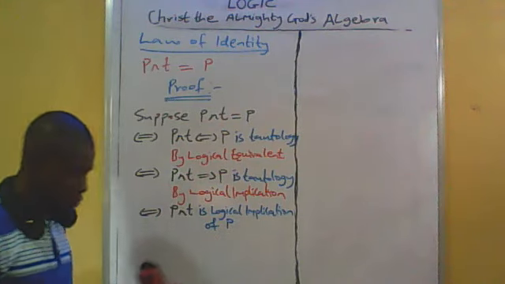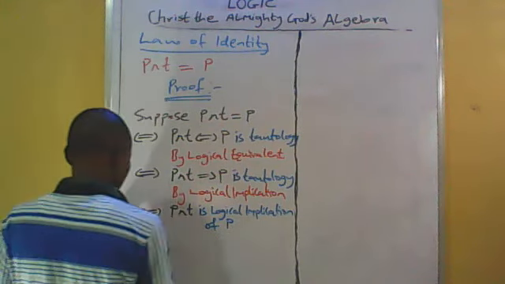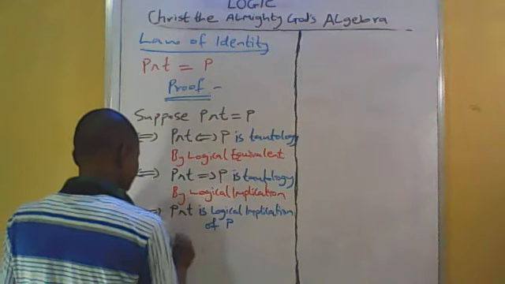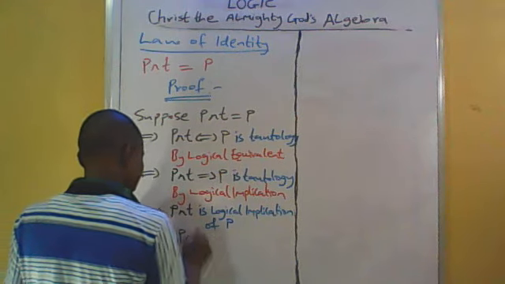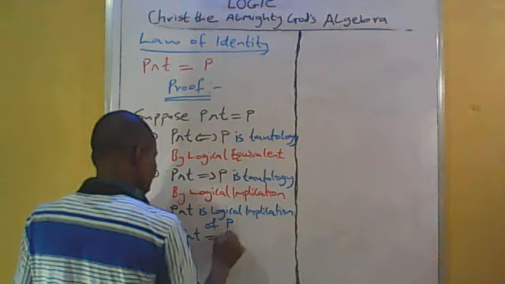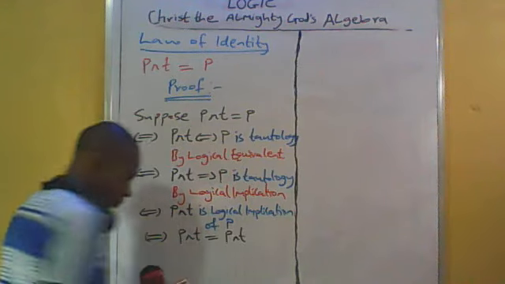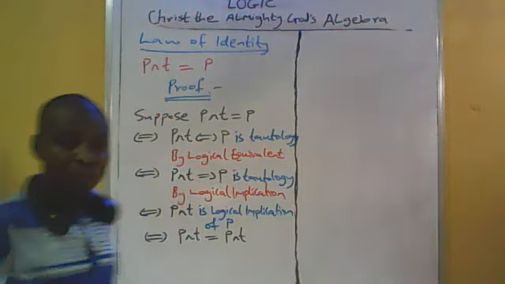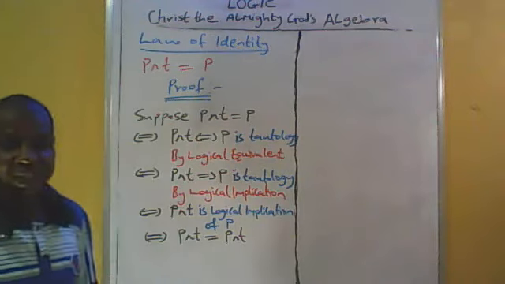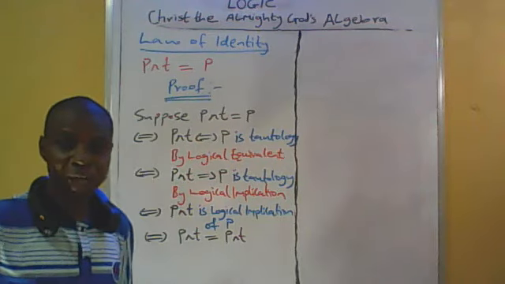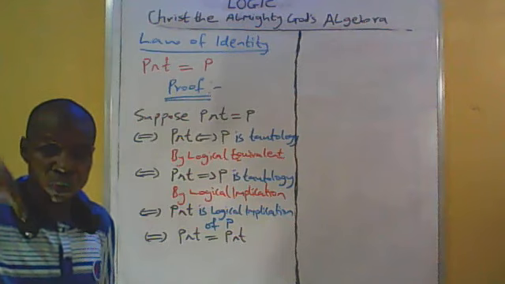Also, this must also be true if and only if P and T is equal to P and T. That means P and T, the logical implication, is equal to itself.